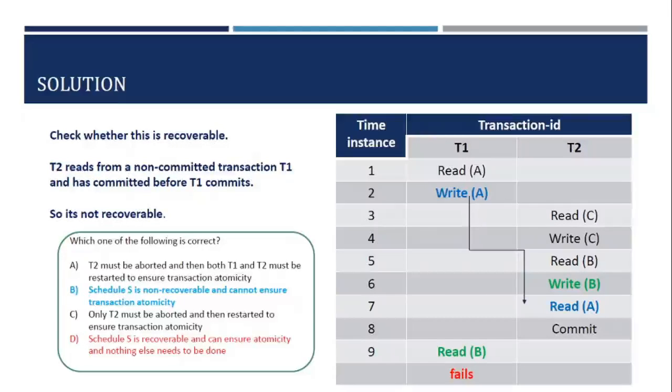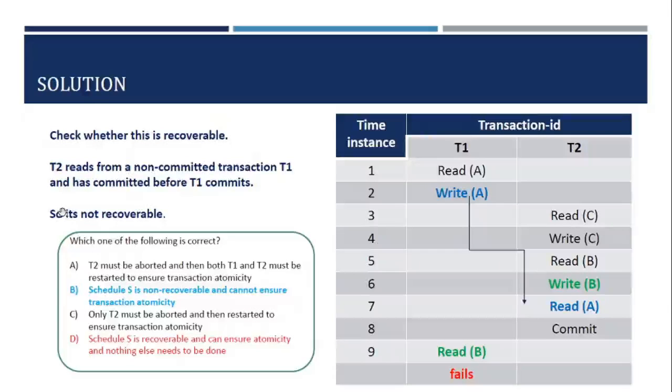We know that since T2 reads from a non-committed transaction T1 and has committed before T1 commits, it is not recoverable. In a recoverable schedule, we always read the items from a committed transaction, or from a transaction whose value we read, we wait until that parent transaction has committed. Only then are we allowed to commit. Here T2 commits before T1. As a result, it is not a recoverable schedule.